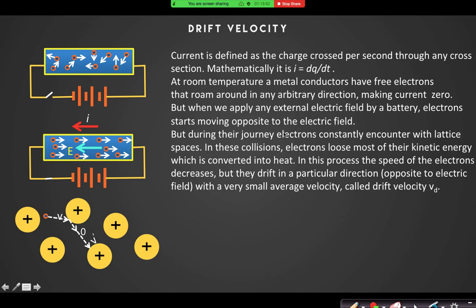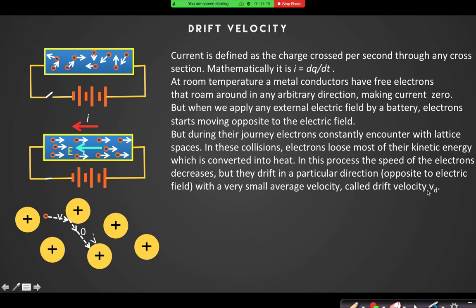During the journey, electrons constantly collide with the lattice, and in these collisions they lose most of their kinetic energy, which is converted into heat. In this process the speed of the electrons decreases, but they drift in a particular direction, definitely opposite to the electric field, with a very small average velocity. This velocity is known as drift velocity.